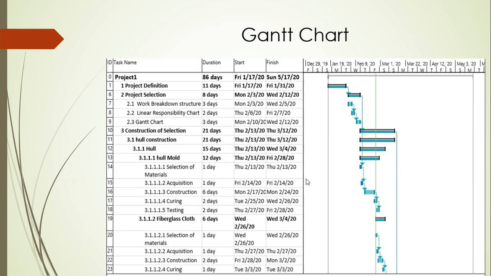And the Gantt chart is the timeline. It is a breakdown of the timeline, where 80 days has been given to the project. Project definition has 11 days, and project selection has 8 days. Project selection has three things to be done: work breakdown structure, LRC, and a Gantt chart. How those 8 days are broken down between those three sub-activities, and which is done first and which second, is clearly given in the Gantt chart. That is the purpose we use the Gantt chart for.